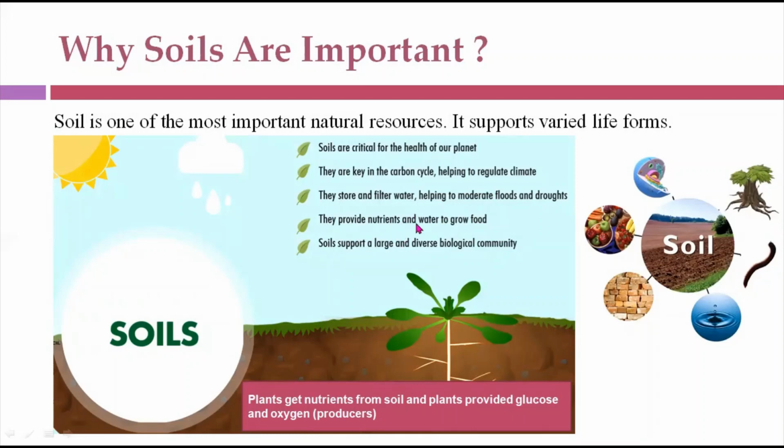Soils provide nutrients and water to grow foods, which is very key here. Soil supports a large and diverse biological community. Look at the system in which we have been living; it's a very diverse one. So we have different biological communities, and all the biological species get their sustenance from the soil. So you can see why soil is important for us. Plants get nutrients from soil, and plants provide glucose and oxygen. They are produced here.